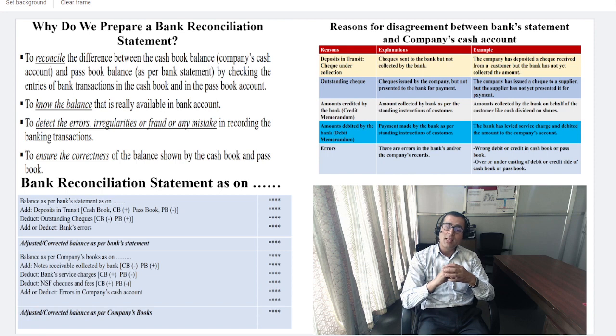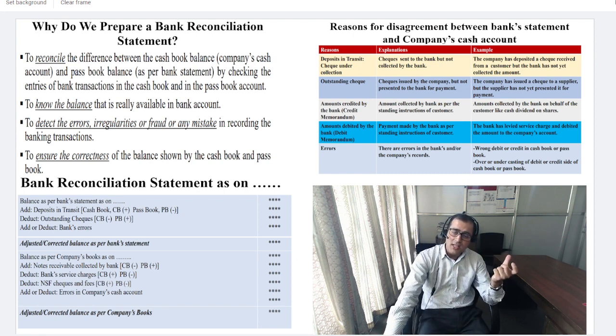In the working note, the cash book will be minus, minus being the outflow, while the passbook is plus, because the bank statement has not been updated. So that is why, on the balance as per bank statement, we say deduct outstanding check, and the same amount would be adjusted under the bank statement.